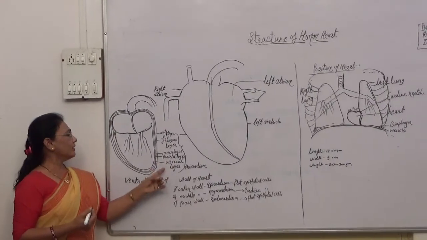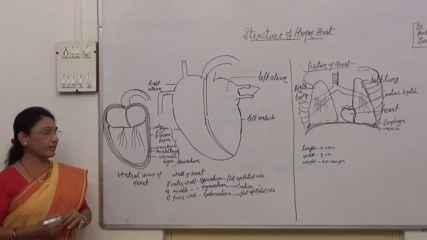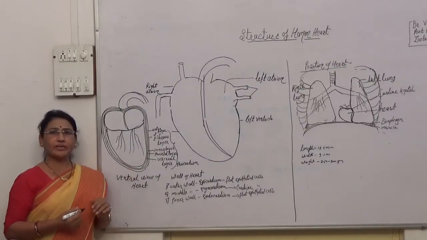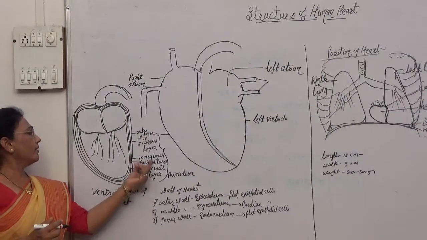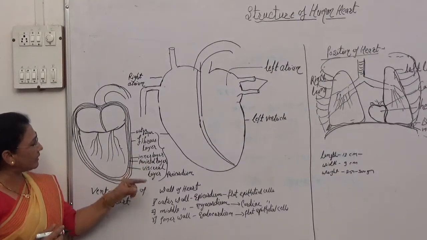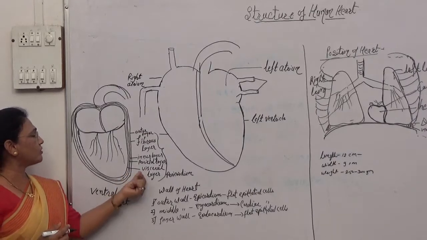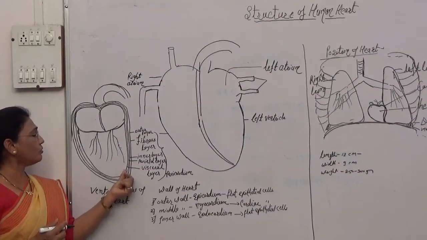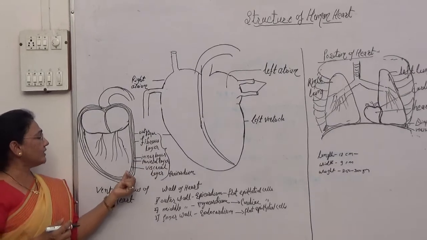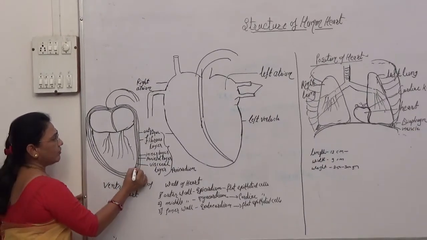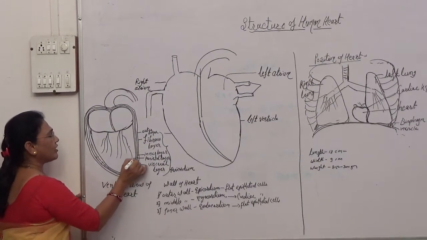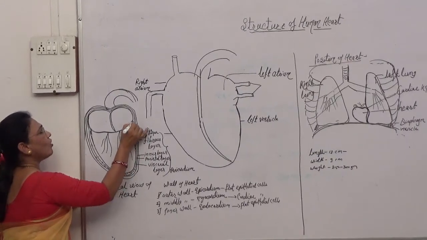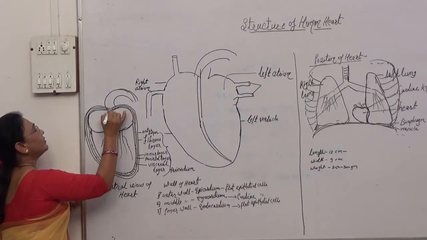The inner layer is also a double layer. The outer layer of the inner membrane is called the parietal layer, while the inner layer of this membrane is called the visceral layer. These two layers, the visceral layer and the parietal layer, have a space, and this space is filled by a fluid called the pericardial fluid.